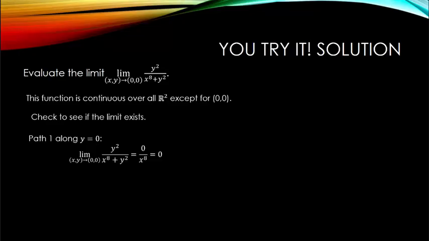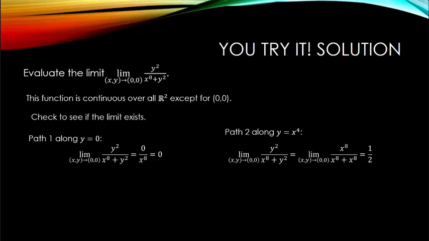I might want to think about letting x be held constant at 0, but when this happens, I get an indeterminate form in my limit again. So I'm going to have to pick something else. In this case, I notice that I have y squared and x to the 8th in my function. So if I let y equal x to the 4th, my limit becomes the limit as xy approaches (0, 0) of x to the 8th over the quantity x to the 8th plus x to the 8th. This gives me a limit of 1/2.